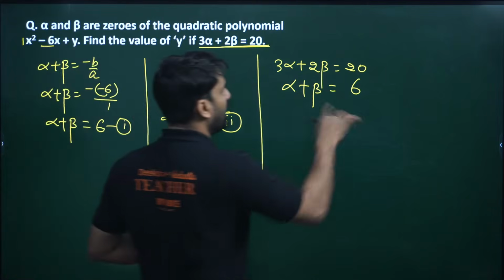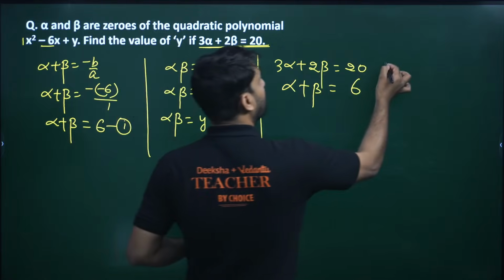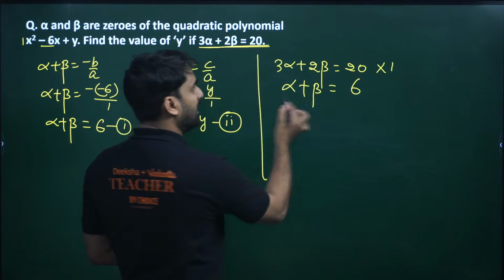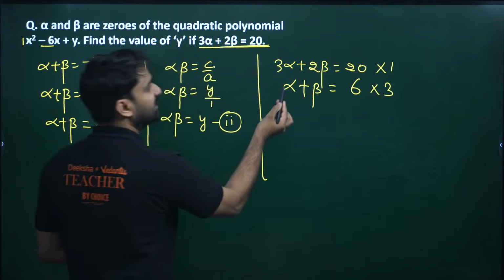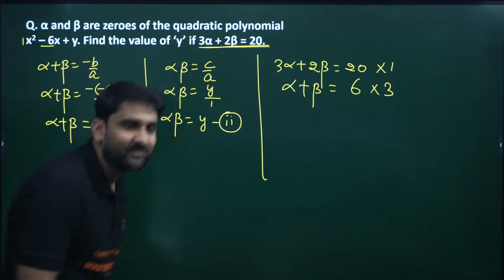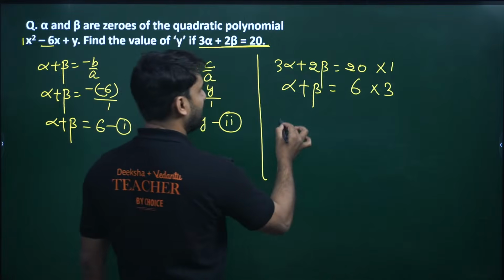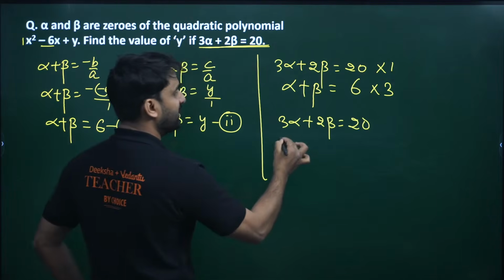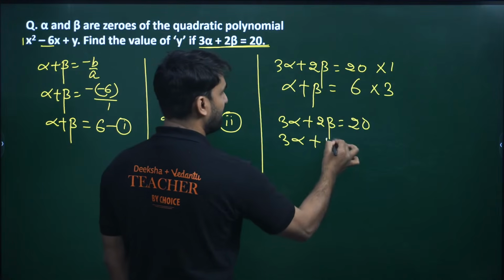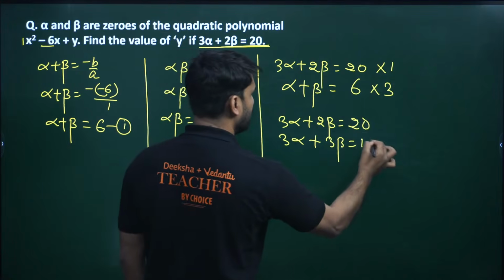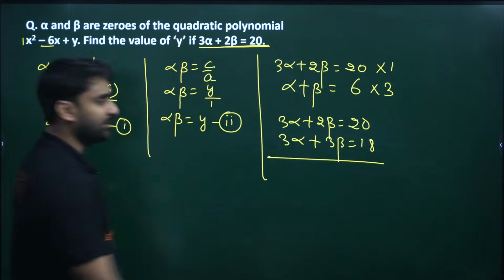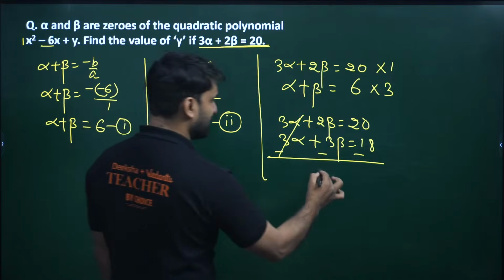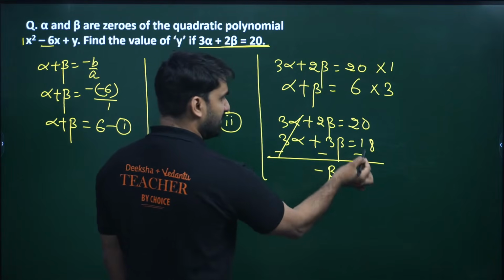So I will follow the elimination method, and I am going to eliminate alpha. 3 alpha is already there, so I am multiplying this by 1 and the other equation by 3, because I want to make 3 alpha. After multiplying by 3, this will be 3 alpha plus 3 beta equals 18. Can we solve this? On subtracting, 3 alpha cancels, and 2 beta minus 3 beta will be minus beta, and 20 minus 18 will be 2.